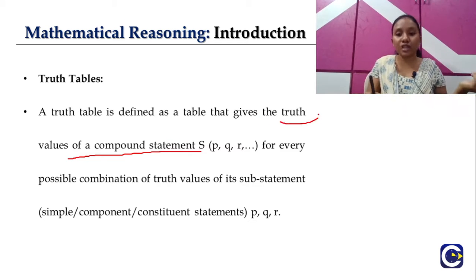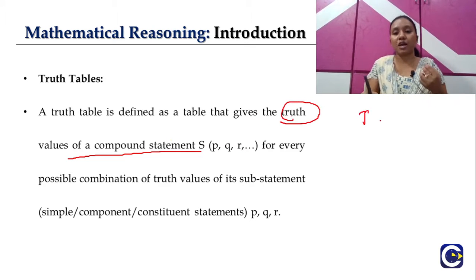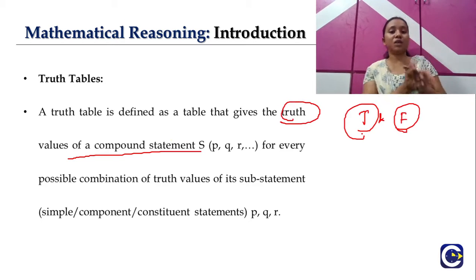This truth table is a table which gives the truth values. What do we mean by truth values? They can be true and false. These two are the truth values. So it is the table which gives the truth values of a compound statement for every possible combination. Here we won't be talking about one single combination. It will consider every single possible combination of truth values.